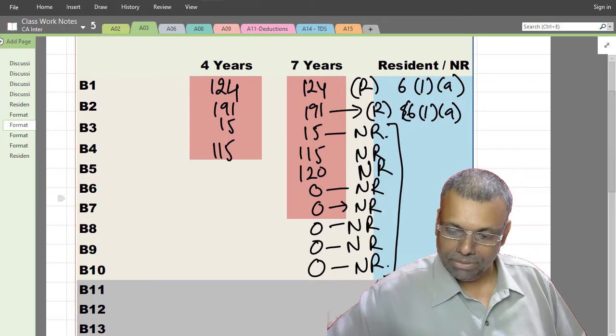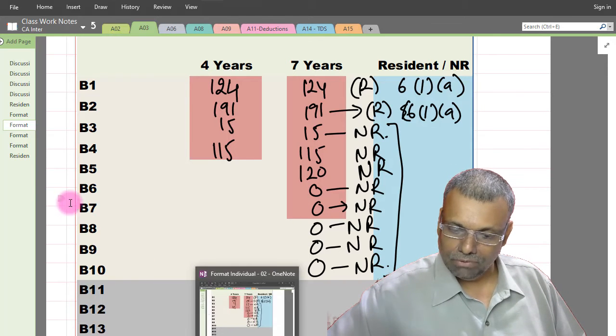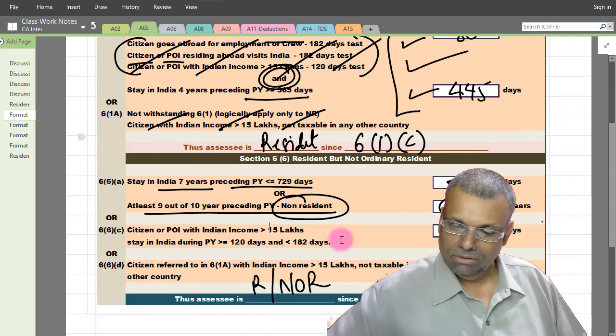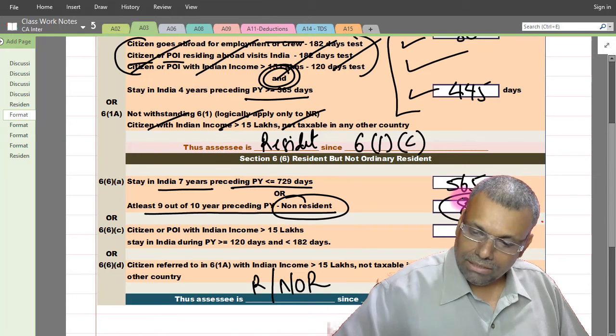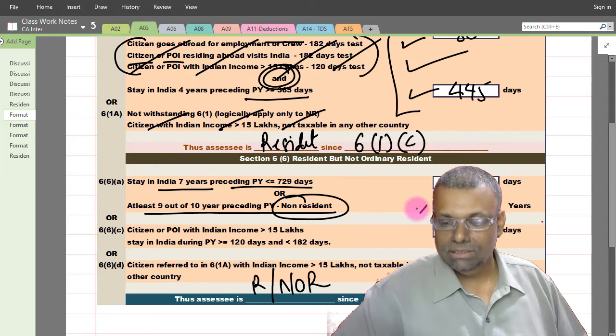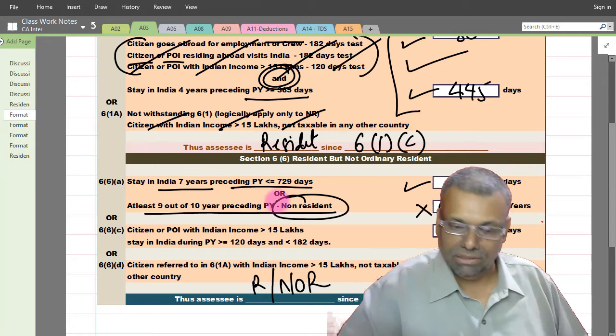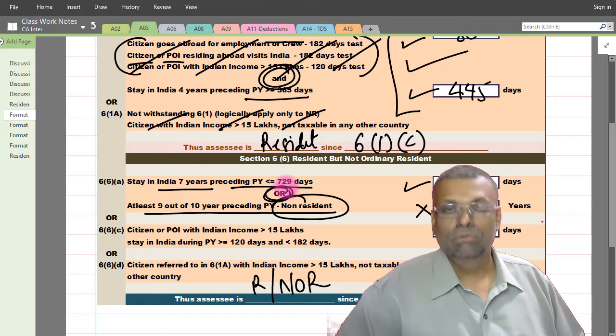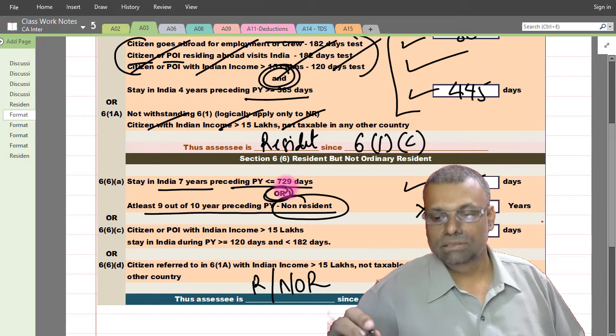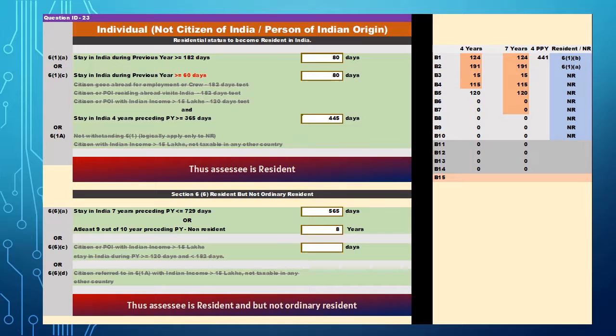So just to fill up that particular data, actually not required, but for classwork purpose we do that. So actually you are 8 years non-resident. As such, this condition is not satisfied, but this is satisfied. This is how you can just understand. Okay, because this is or for section 6(6)(a), it is final answer resident, but not ordinarily resident. That's all.